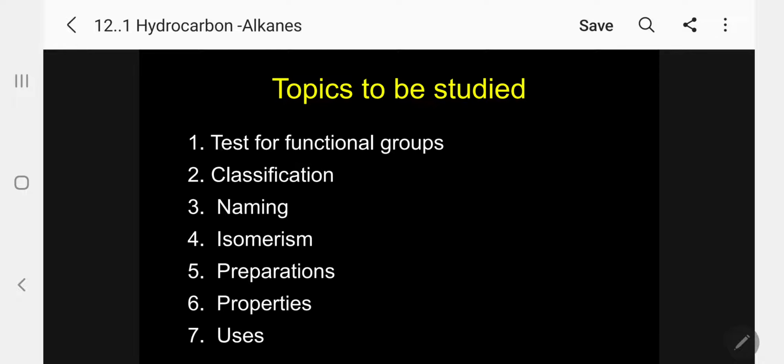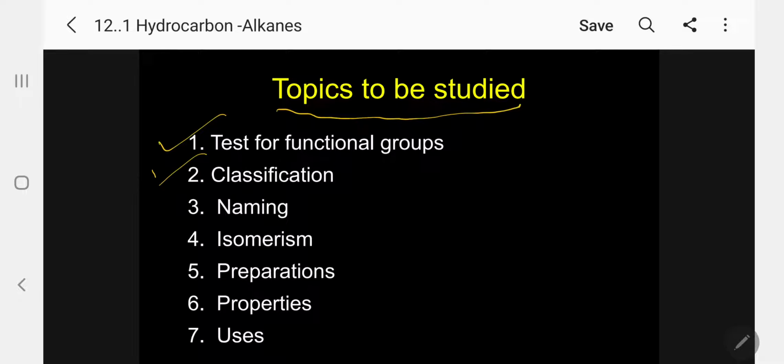Since I am going to take hydrocarbons, before going inside the hydrocarbon, let me give the topics to be studied or discussed in all organic compounds. This is not only for hydrocarbon alone. It is applicable for halides, alcohol, aldehyde, ketone, acid, ester, nitro compound, cyanide, isocyanide, everything. So the first one will be test for functional groups.